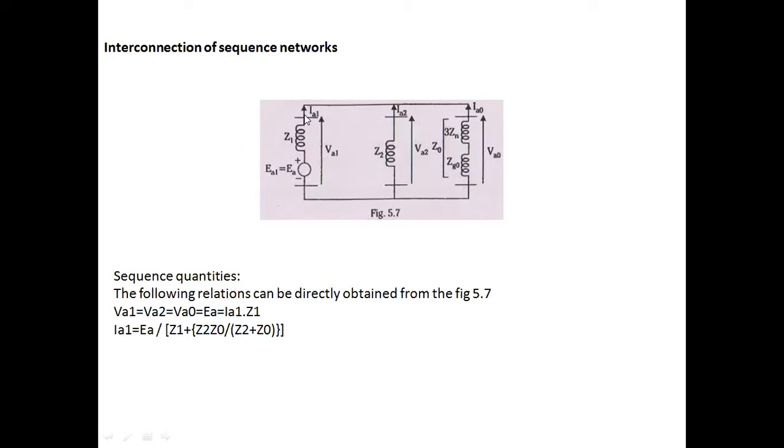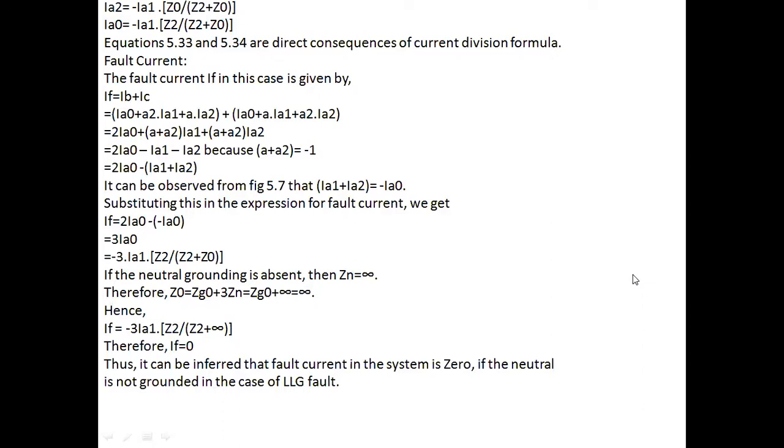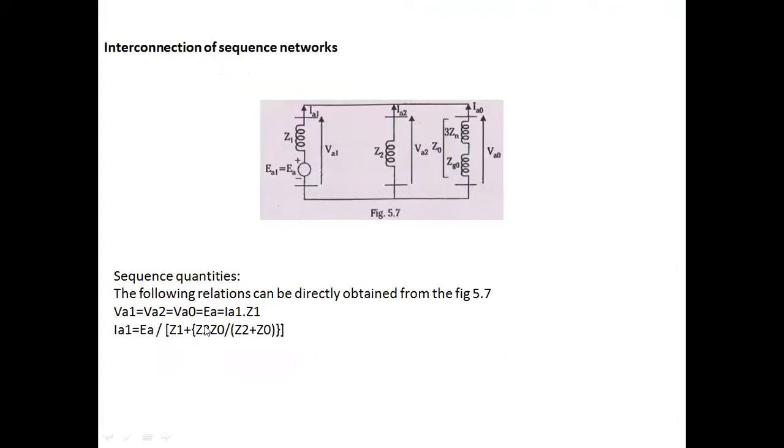And IA1 can be calculated by using nodal analysis. IA1 is equal to EA divided by Z1 plus Z2 Z0 divided by Z2 plus Z0. And the IA2 value is equal to minus IA1 into Z0 divided by Z2 plus Z0. The IA0 value is nothing but minus IA1 into Z2 divided by Z2 plus Z0. These two equations are obtained with the help of KCL, whereas the first equation is obtained from the nodal analysis.